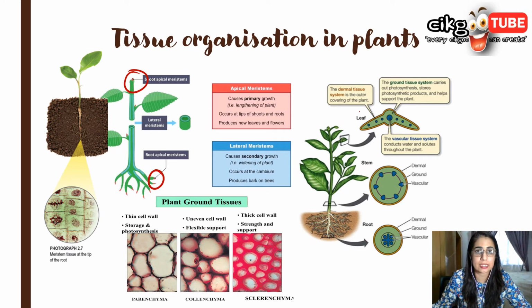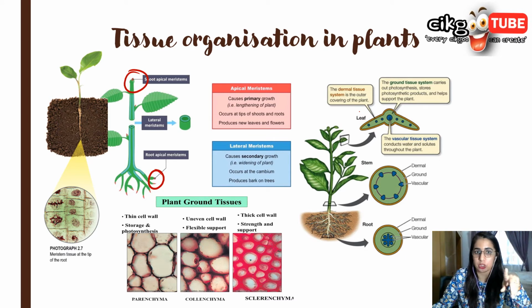Epidermal tissue consists of one layer of epidermal cells. It covers the surface of plants, so the epidermis of stems, leaves, and roots. All of these have epidermis. It protects the underlying tissue. Epidermis is usually at the top, so it protects the underlying tissue. It protects against water loss. So that is the function of epidermal tissue.